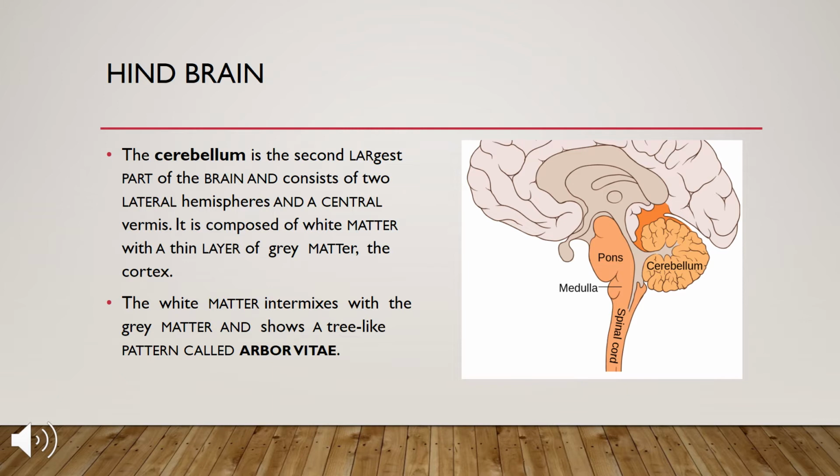The white matter intermixes with the gray matter and shows a tree-like pattern called arbor vitae. If you look at the picture, the cerebellum shows this tree-like pattern.